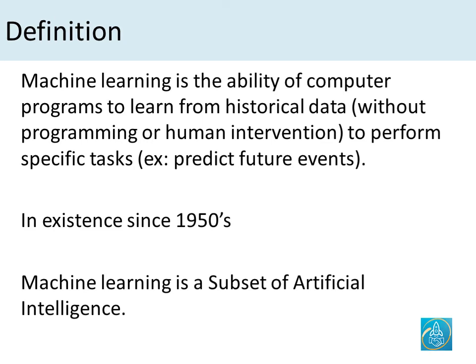What is machine learning? Machine learning is the ability of computer programs to learn from historical data and then use that to perform certain tasks, as an example, predicting future outcomes. Historically speaking, machine learning has been in existence since the 1950s. Think of Turing machine and Bayesian networks and statistical algorithms.